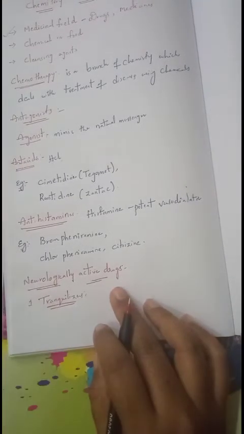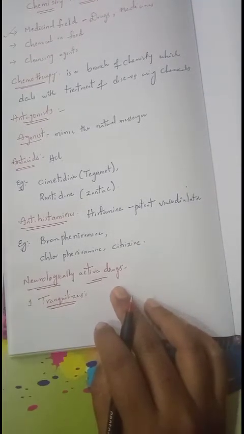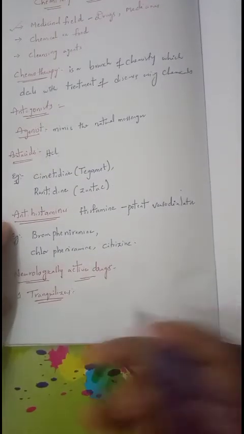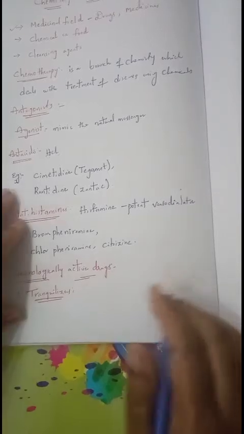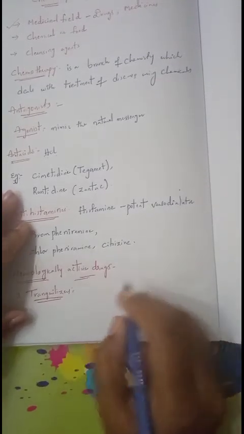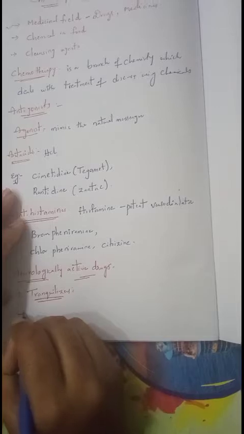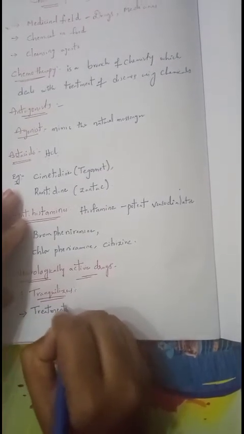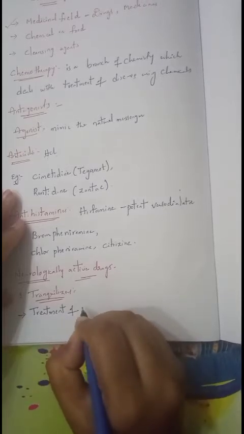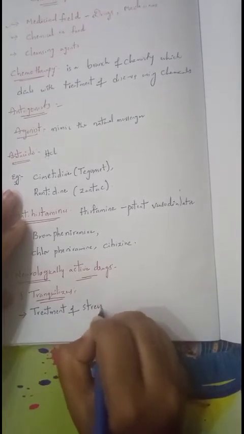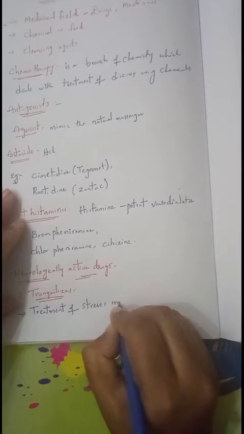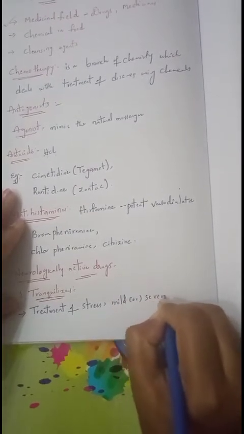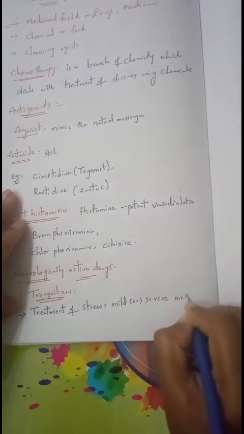Tranquilizers are neurologically active drugs, a class of chemical compounds used for the treatment of stress, mild or severe mental diseases.